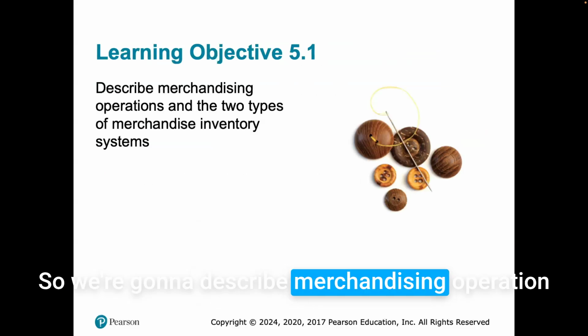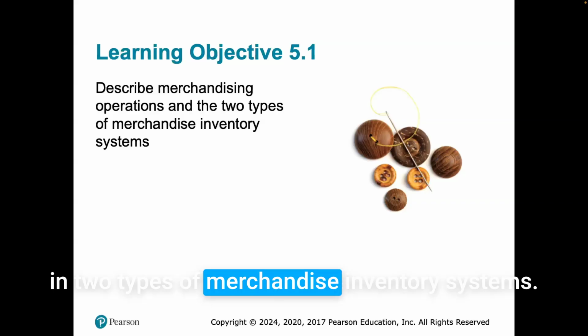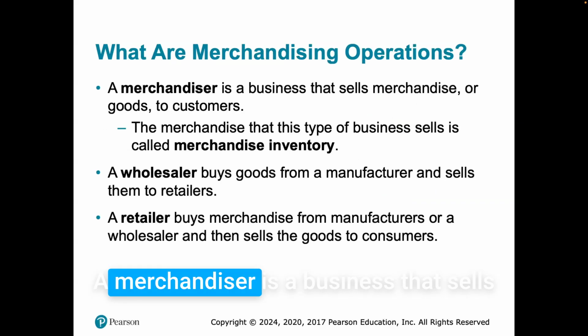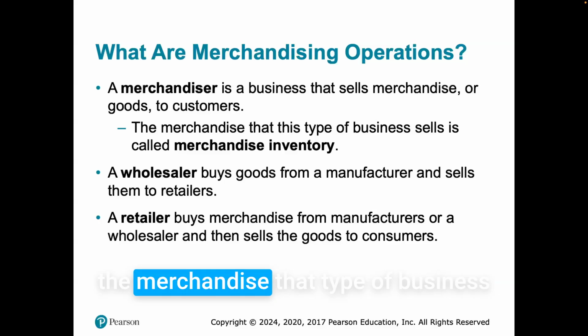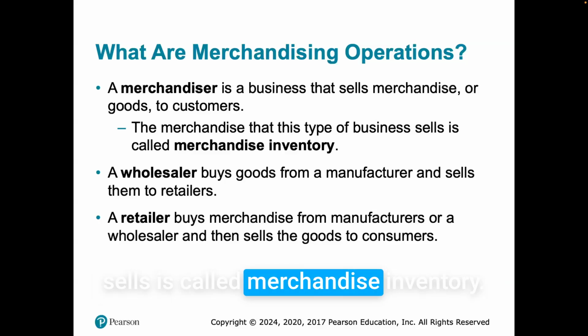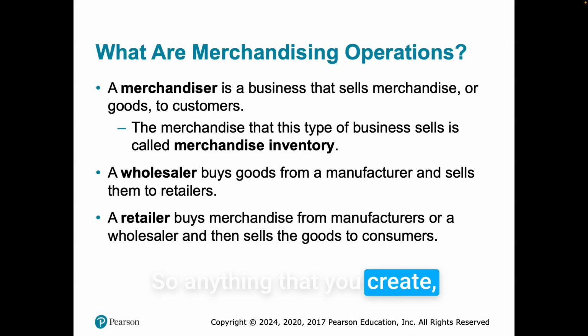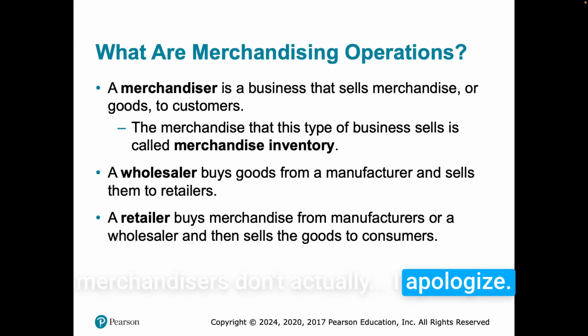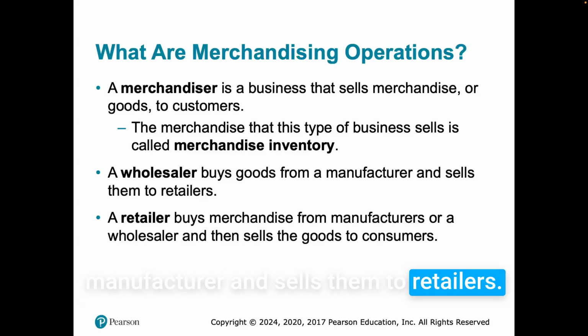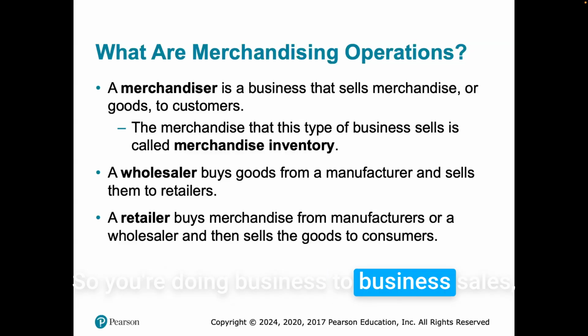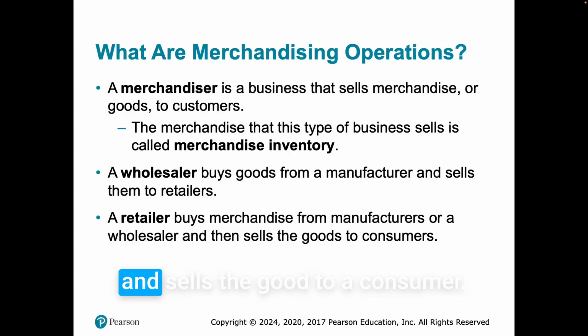So, we're going to describe merchandising operations and two types of merchandise inventory systems. A merchandiser is a business that sells merchandise or goods to a customer. The merchandise that type of business sells is called merchandise inventory. Merchandisers don't actually create the product most of the time. They're either reselling it as a wholesaler, and a wholesaler buys goods from a manufacturer and sells them to retailers, or they're a retailer who buys merchandise from manufacturers or a wholesaler and sells goods to consumers.